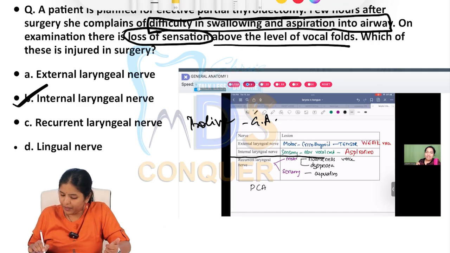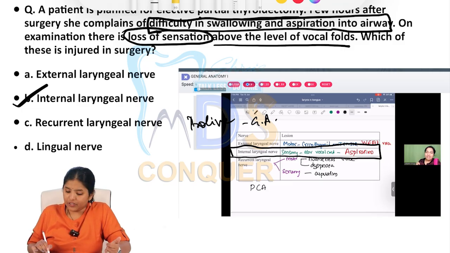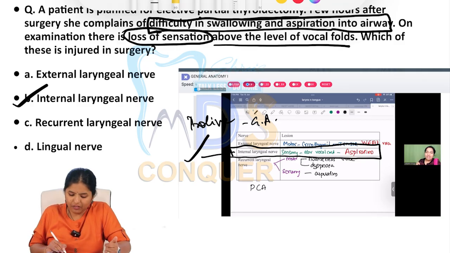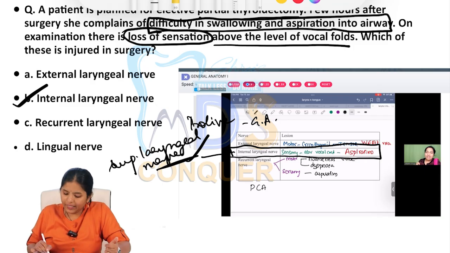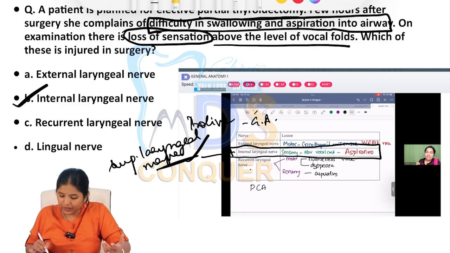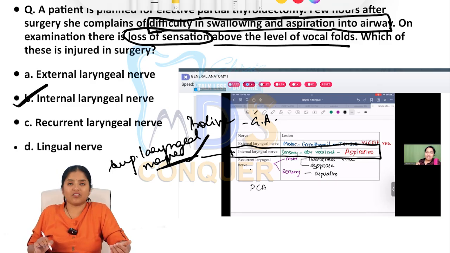Same question she has very clearly explained. Above the vocal cord, if there is loss of sensation, there can be aspiration, and it is because of injury to the internal laryngeal nerve, which is a branch of the superior laryngeal nerve. This is a very important applied anatomical aspect. All the other nerves are also explained: when there is damage to the recurrent laryngeal nerve, what motor function is impaired, what sensory function is impaired, hoarseness of voice, dyspnea along with aspiration, and what happens if the external laryngeal nerve is injured. This is very clearly explained.